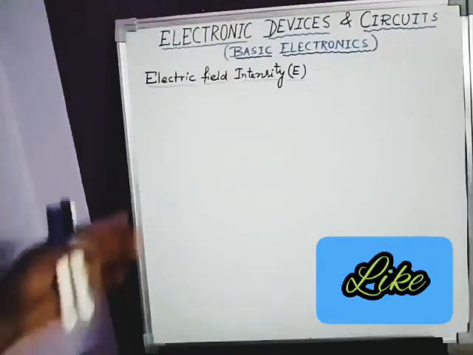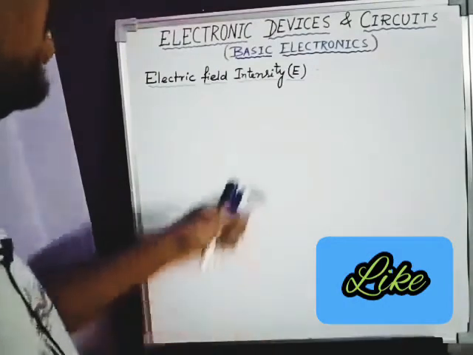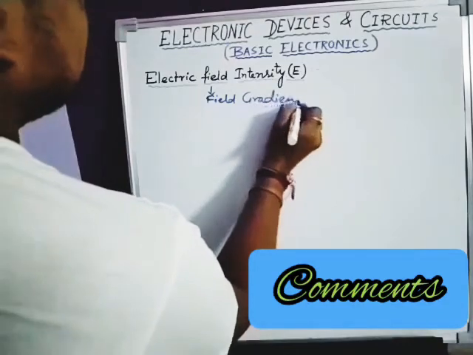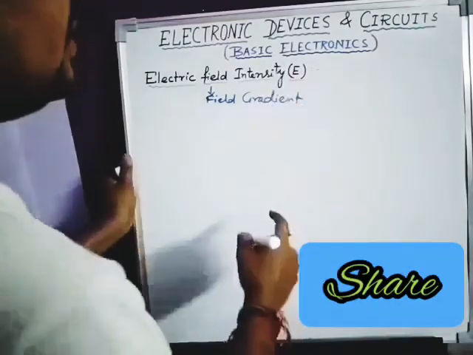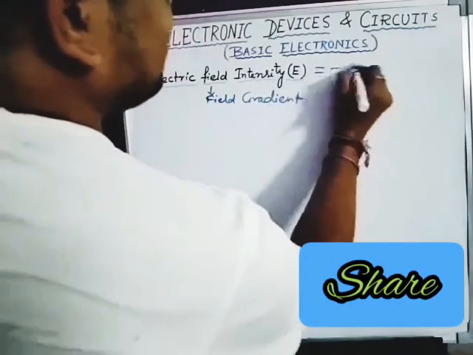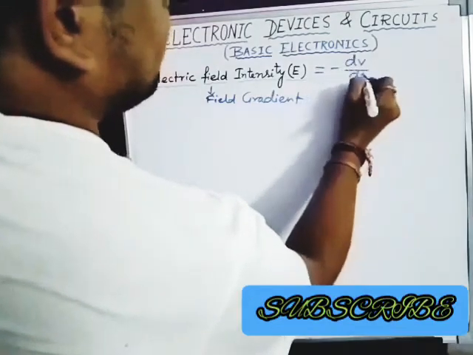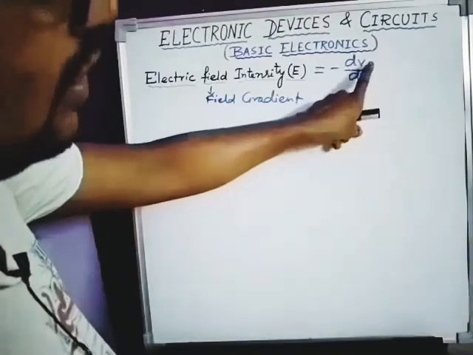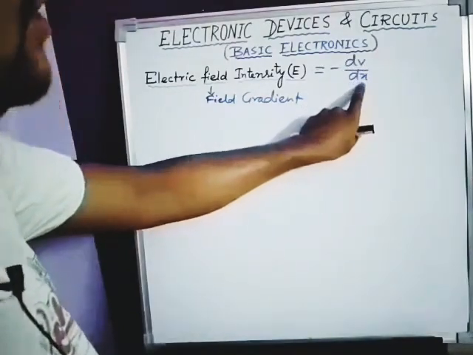The next part is electric field intensity. It is denoted as E. It is also known as field gradient. Electric field intensity can be written as minus dV by dx. Minus dV by dx means the rate of change of voltage with respect to distance, which is known as gradient.